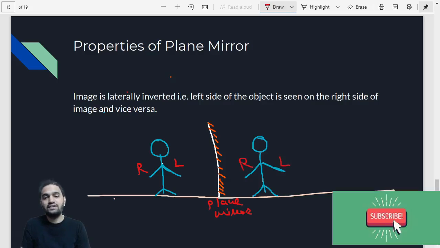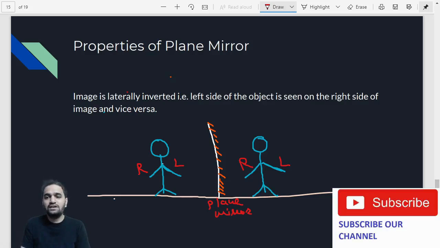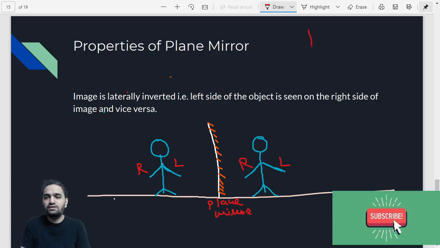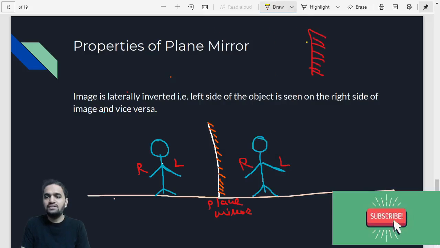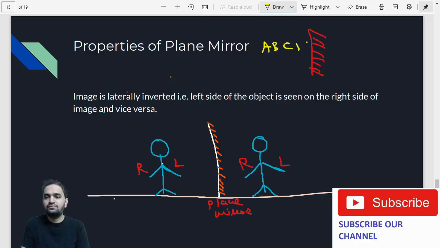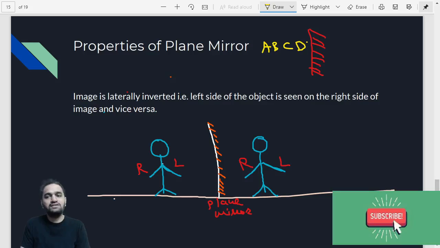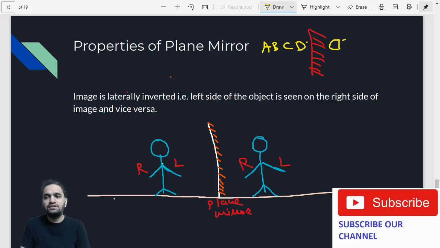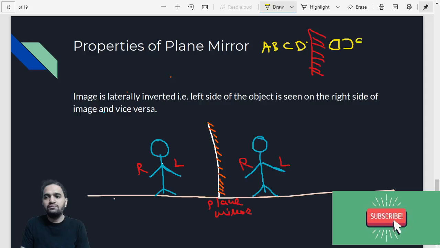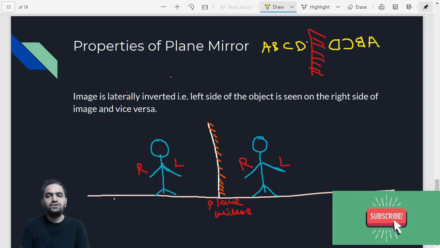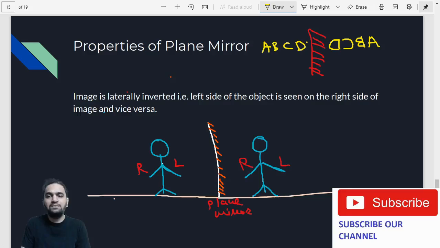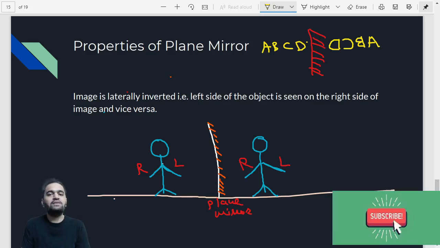Lateral inversion. That is what exactly happens. Even if you write down letters, for example, if this is your mirror and you have 4 letters in front of it, that is ABCD, the first letter that is going to appear is D, and that too laterally inverted. So D would be something like this. Then there would be C like this. Then B like this. And then A like this. Are you understanding this? So this is called lateral inversion. That means right will become left and left will become right.